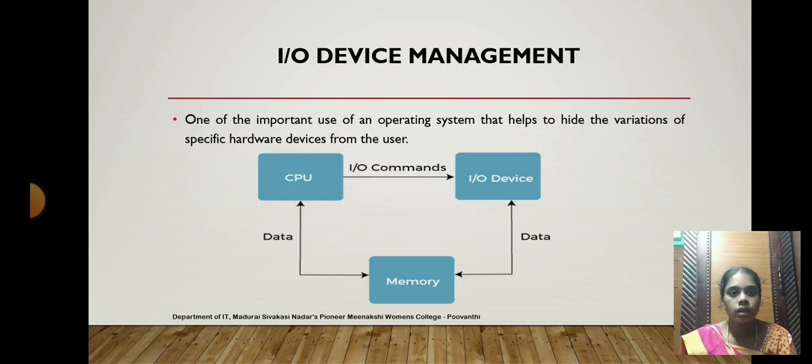And input and output devices management. One of the important uses of an operating system is that it helps to hide the variations of specific hardware devices from the user. First, the CPU has to communicate with the input-output devices. First, the data will be fed into the main memory from an input device. Then that data is loaded into the CPU, and based on those commands, input-output commands, it provides the input-output operations